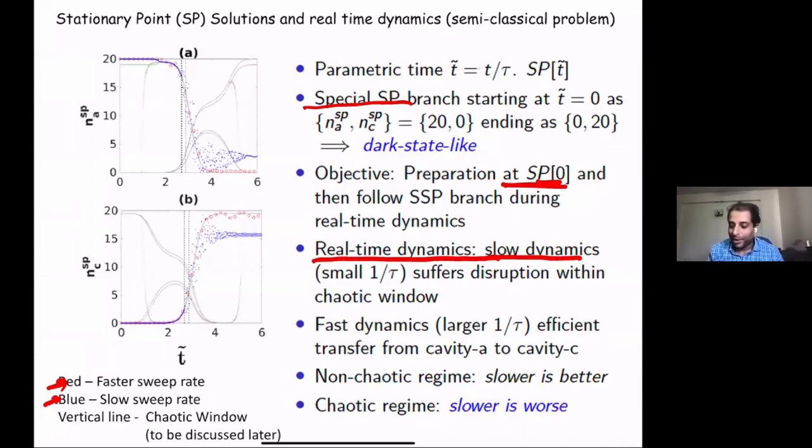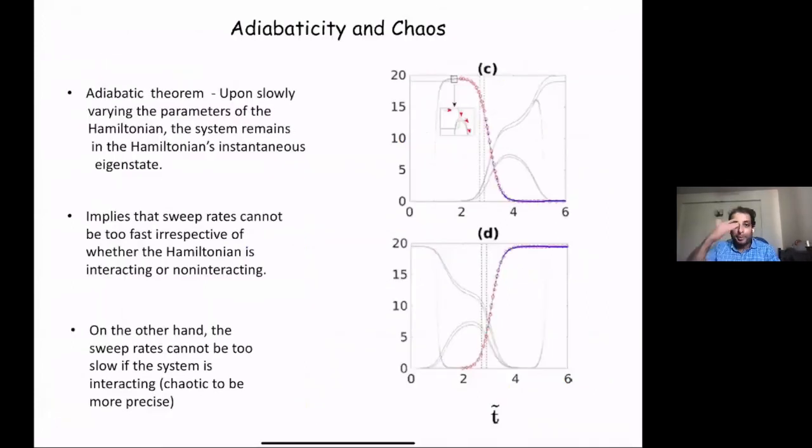I apologize if I'm going a bit fast on this, but I hope the idea is clear that there is a delicate interplay between adiabaticity and chaos. The adiabatic theorem says that upon slowly varying the parameters of the Hamiltonian, the system remains in the Hamiltonian's instantaneous eigenstate.